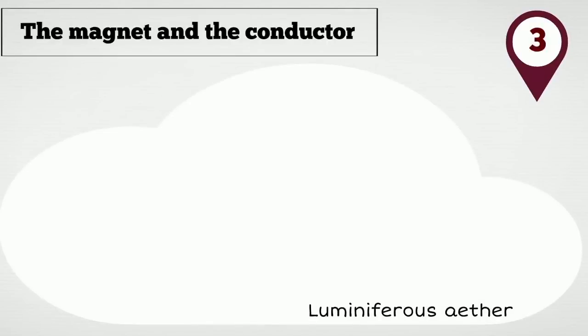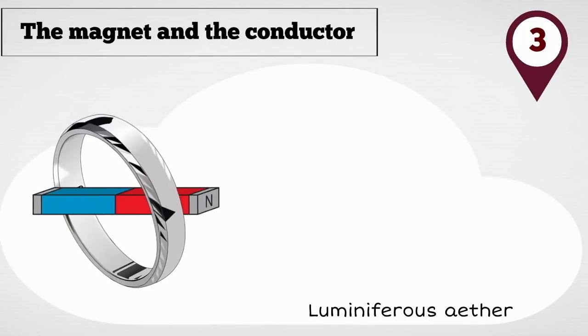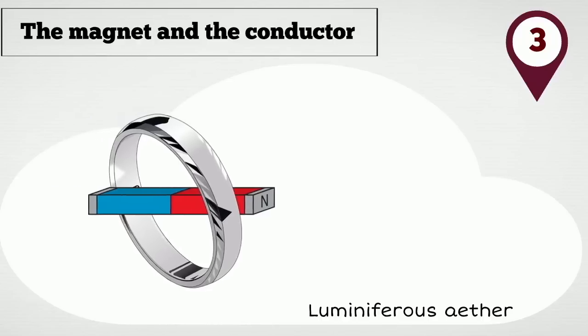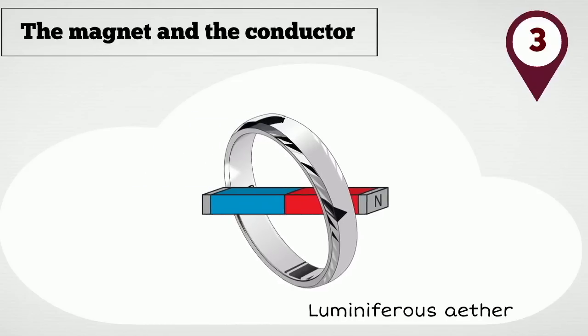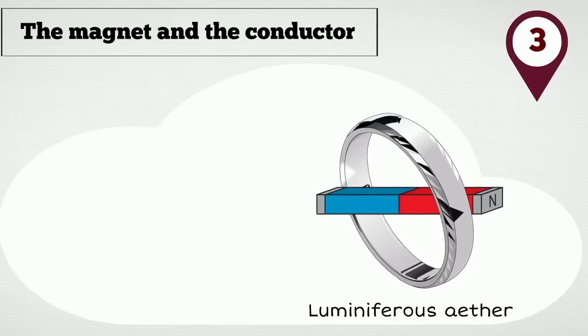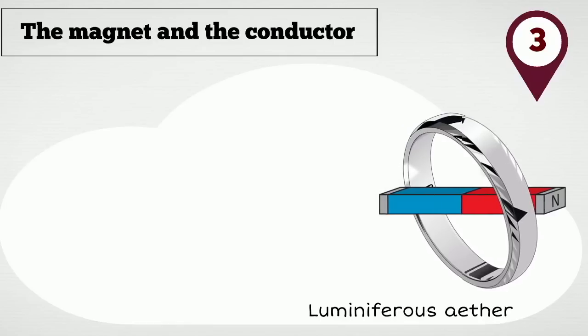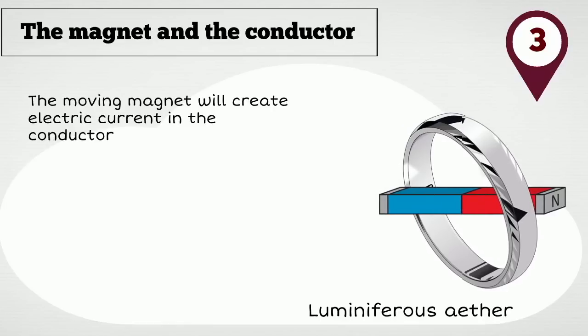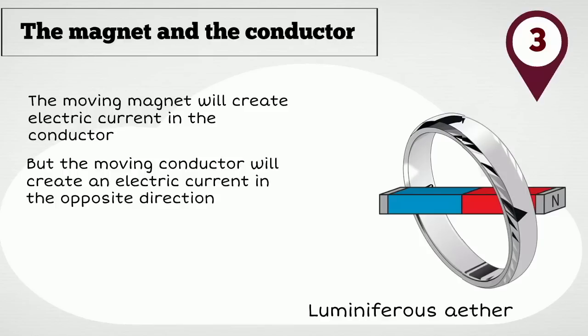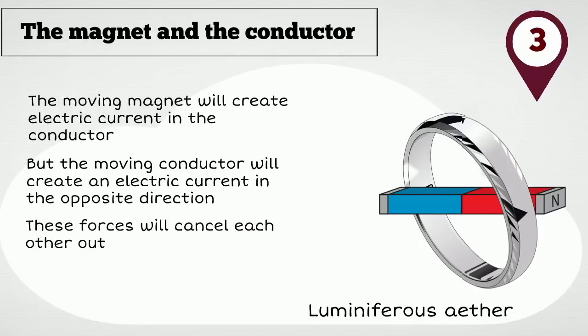Situation 3. Imagine the magnet is somehow attached to the conductor, so they are moving through the ether together. Electromagnetic theory dictates that in this case there will be two opposite forces. First, the moving magnet will create an induced electric field that will push the electrons in the conductor, creating electric current. Second, the conductor moving through the electric field will also create a flow of electricity, but in the opposite direction. The theory predicts that these two forces will cancel each other out, and the net result will be no electric current in the conductor.